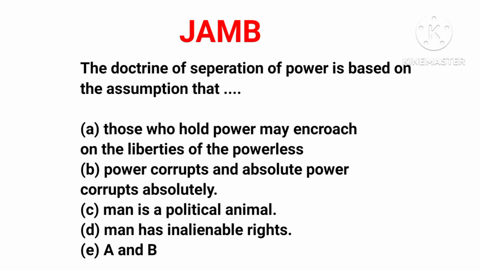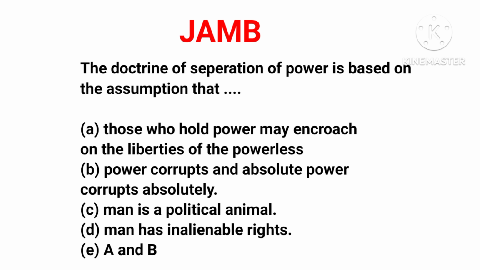Now let's look at the options and choose the correct one. Option A, those who hold power may encroach on the liberty of the powerless. Now this is also the reason why we have separation of power, to avoid abuse. So this is a correct answer.